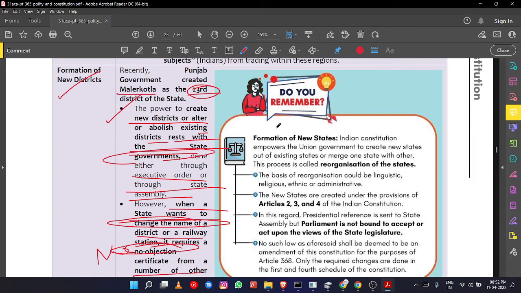Okay, but they cannot alter the border of the state. For example, for formation of a new state, the Constitution empowers the union government to create a new state or alter the boundary of a state or the name of a state. Whatever is there for the overall state, only the central government can do that.